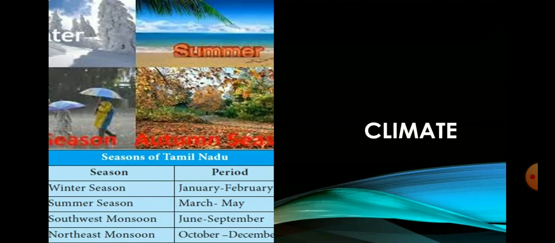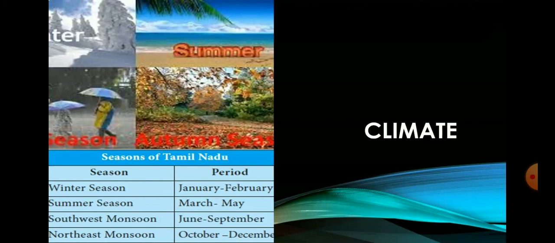Next one, southwest monsoon. The intense heating of the landmass of the north by the sun during March to May creates a well-developed low pressure in North India, which draws wind from the Indian Ocean. This results in the formation of the southwest monsoon. During this season, Tamil Nadu is located in the rain shadow region for the wind, which blows from the Arabian Sea.